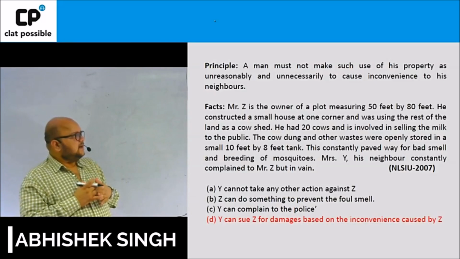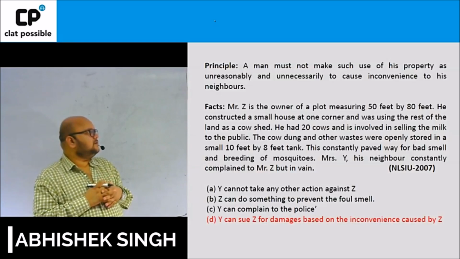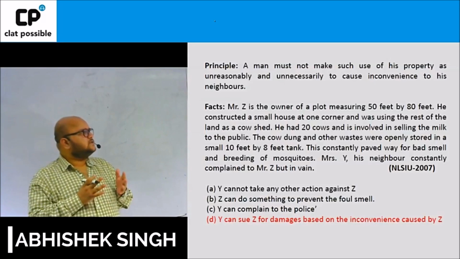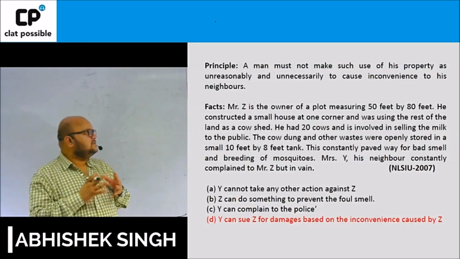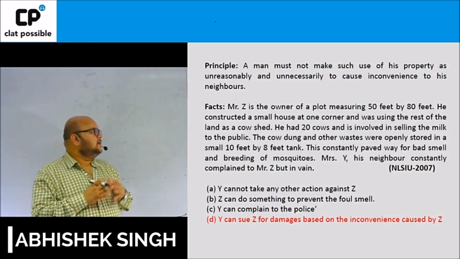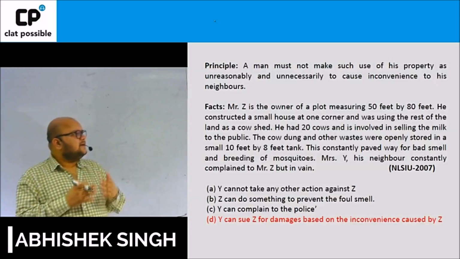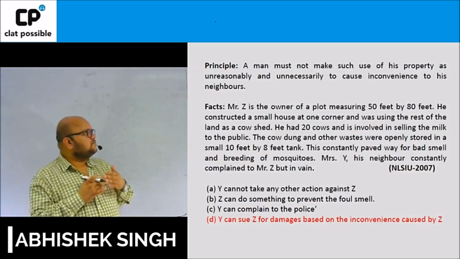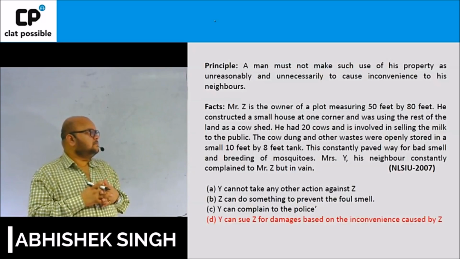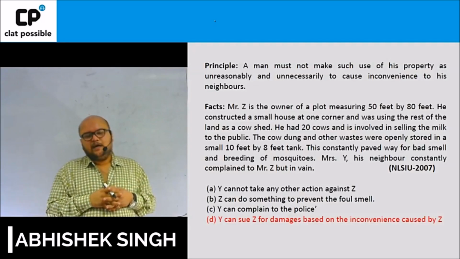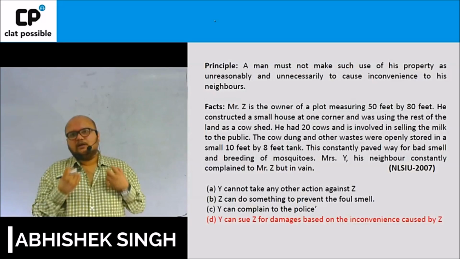Now, you can look at the facts on the screen, which say that Mr. Z is the owner of a plot measuring 50 feet by 80 feet. He constructed a small house at one corner and was using the rest of the land as a cow shed. He had 20 cows and is involved in selling the milk to the public. The cow dung and other waste were openly stored in a small 10 feet by 8 feet tank. This constantly paved way for bad smell and breeding of mosquitoes. Mr. Z's neighbor now, of course, complains to Mr. Z, but in vain.